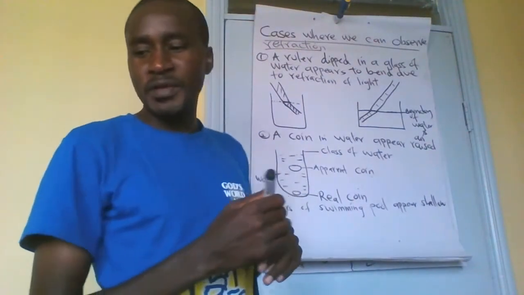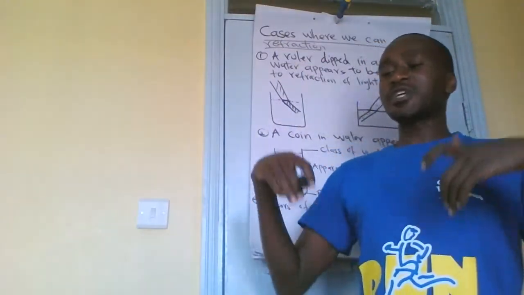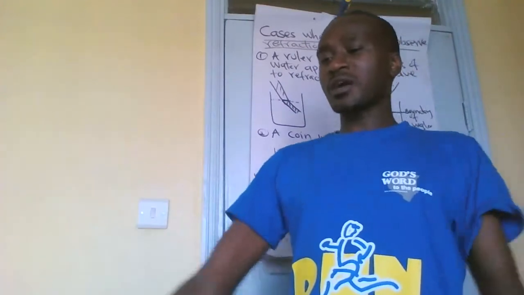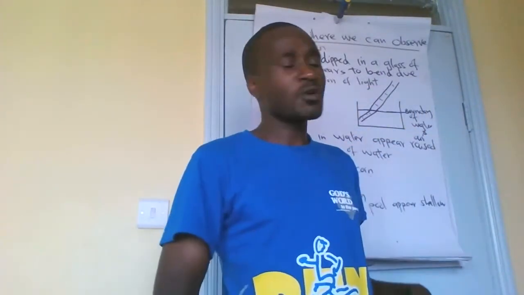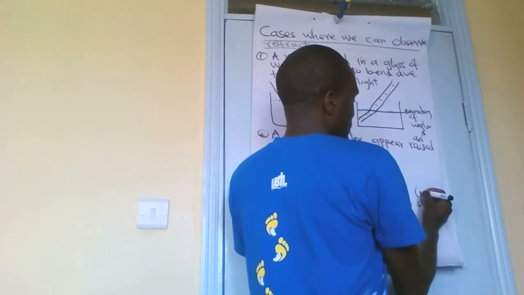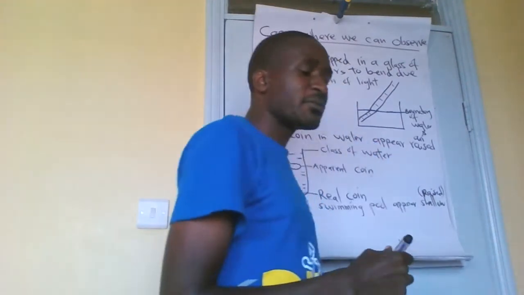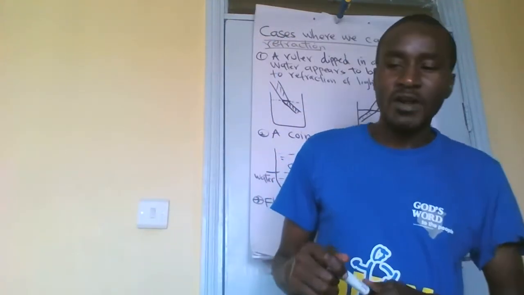When you go swimming, you'll find floors of swimming pools, or when you check the containers carrying water, also appear raised or shallow. Why do they appear raised or shallow? They appear raised or shallow because of bending of light.